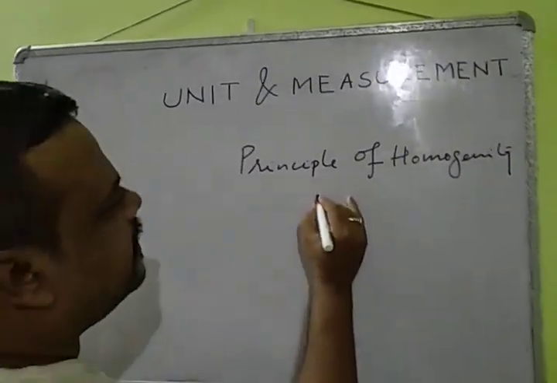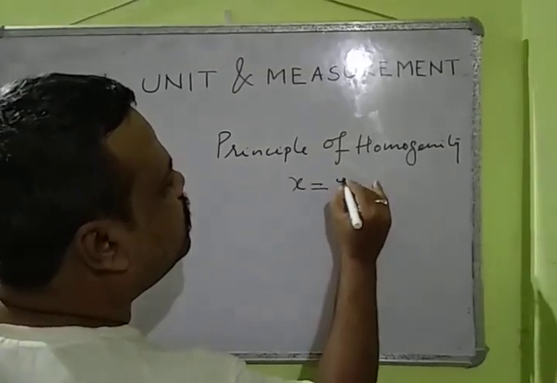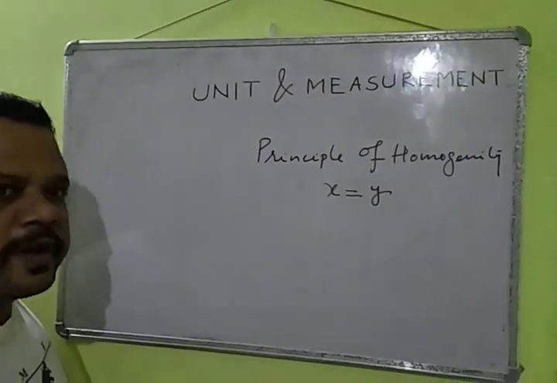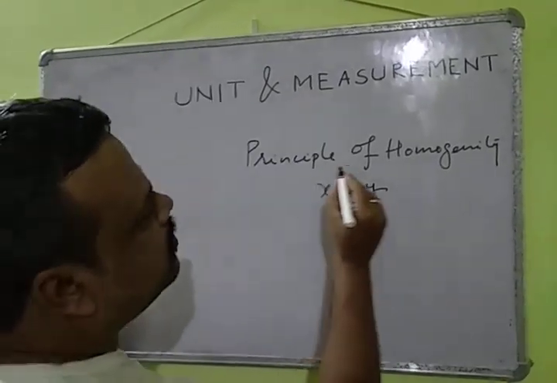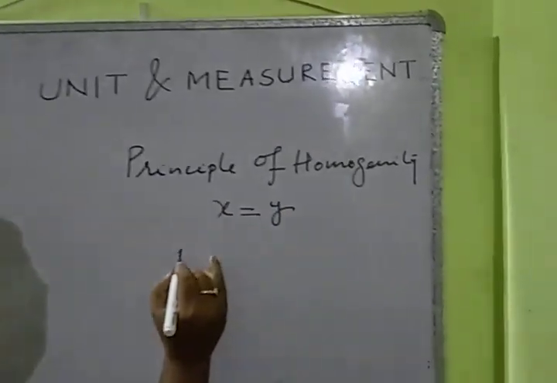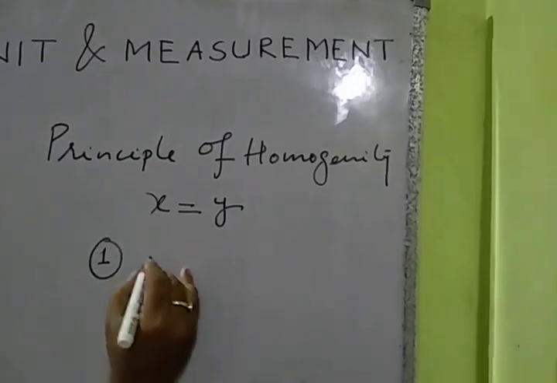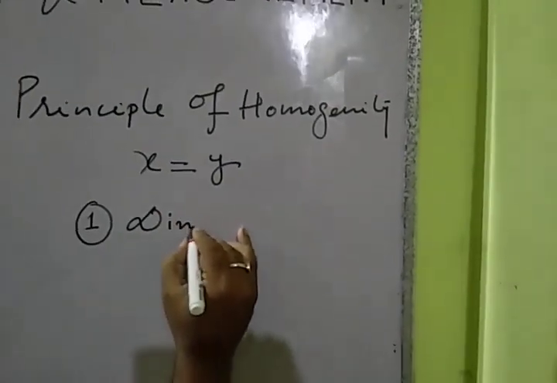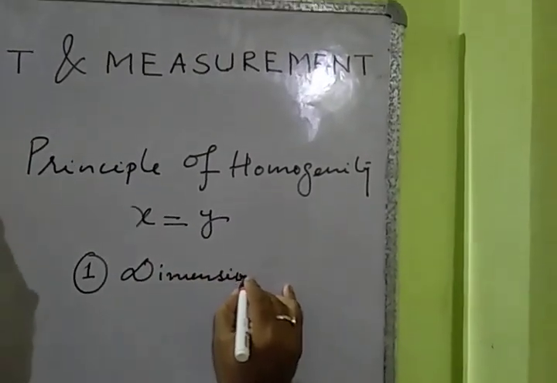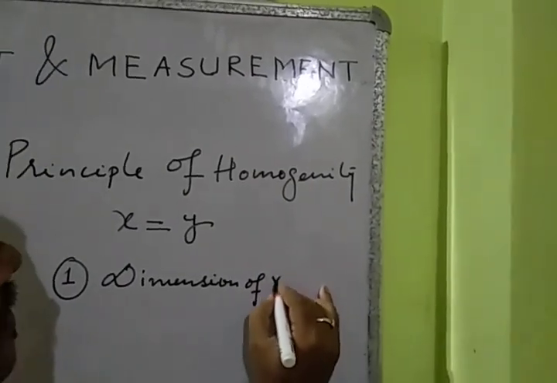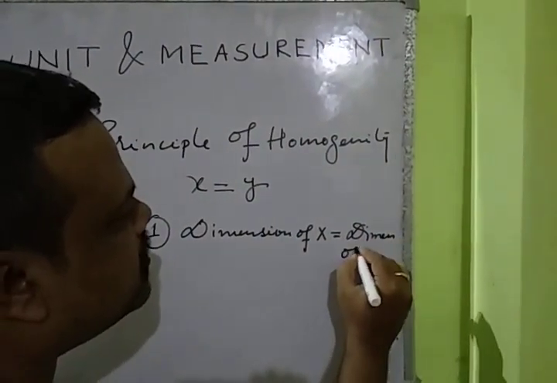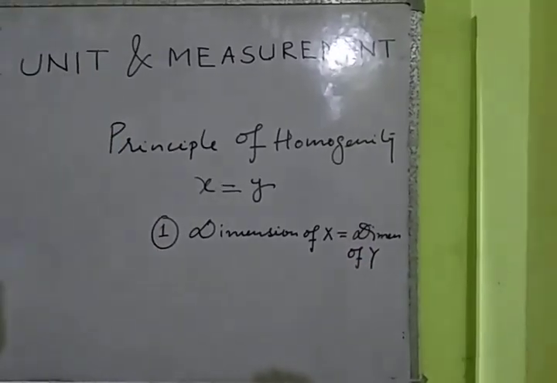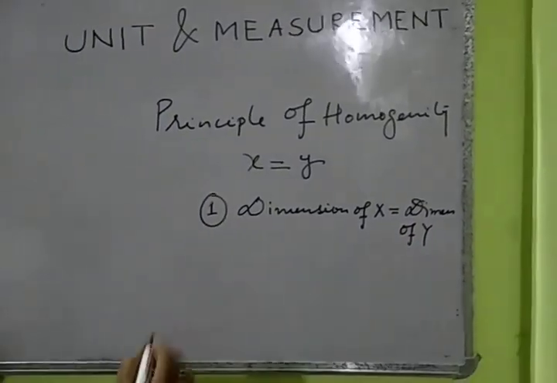Suppose I am writing x equal to y. So what does the principle of homogeneity say? Number 1, dimension of x must be equal to dimension of y.